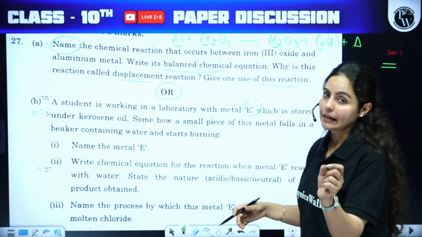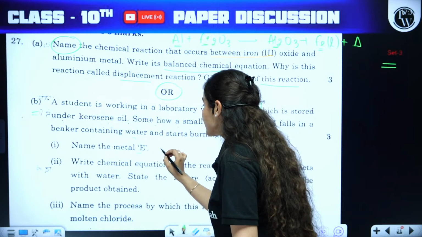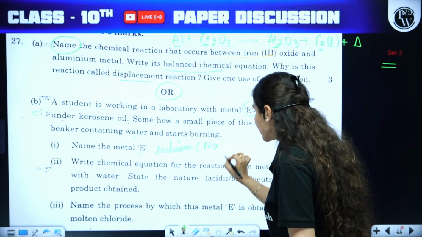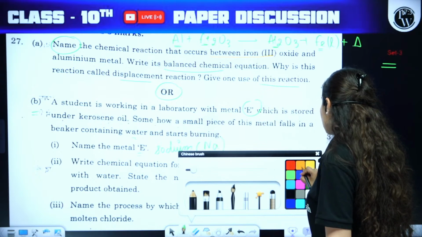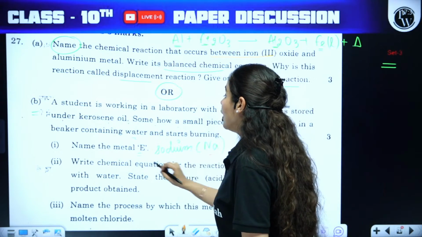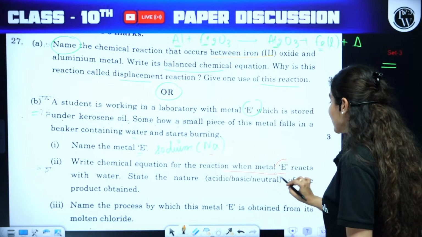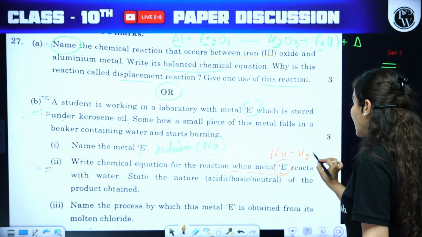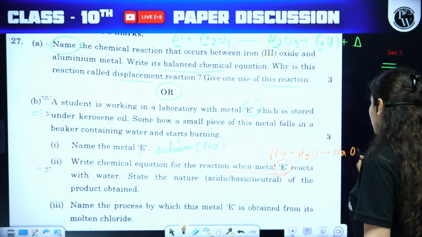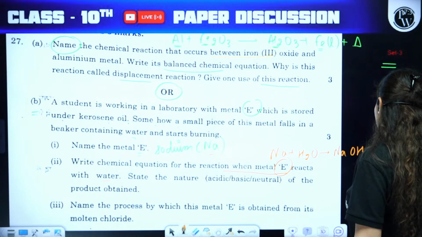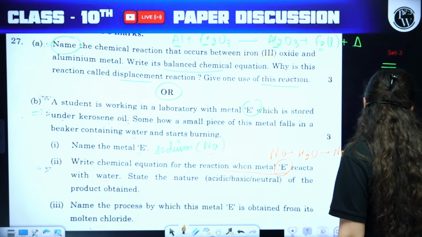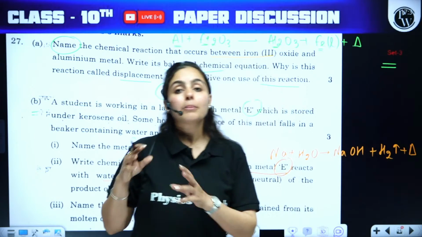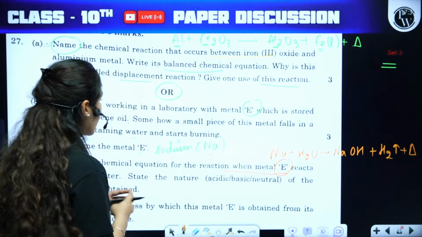Name the metal E. So we would take sodium here. What is the metal here? We take it as sodium. You have to name it. Along with that, you can definitely write the formula also, that's your choice. Write the chemical equation for the reaction when metal E reacts with water. Simply, when sodium reacts with water, that will result in the formation of sodium hydroxide. Along with that, hydrogen gas is evolved plus a lot of heat is evolved. So you should mention heat also as a product because it's a highly exothermic reaction.